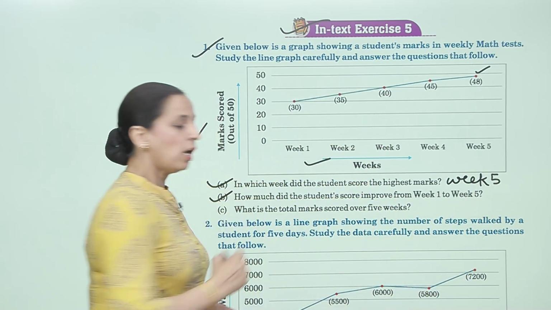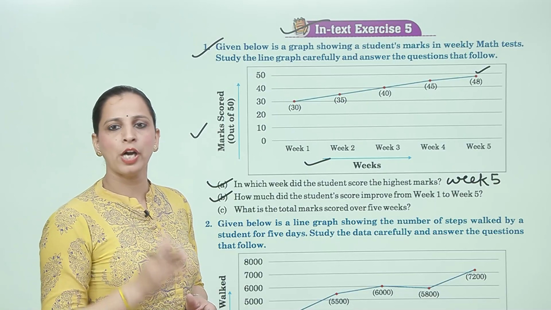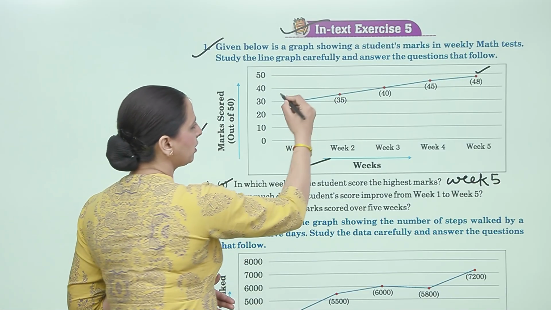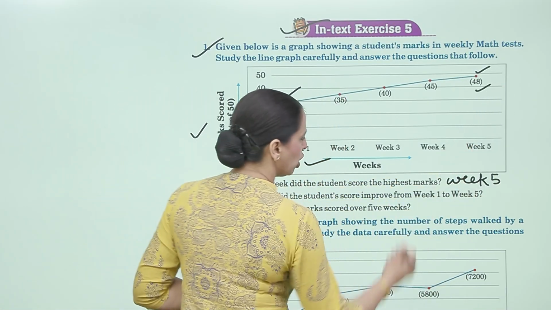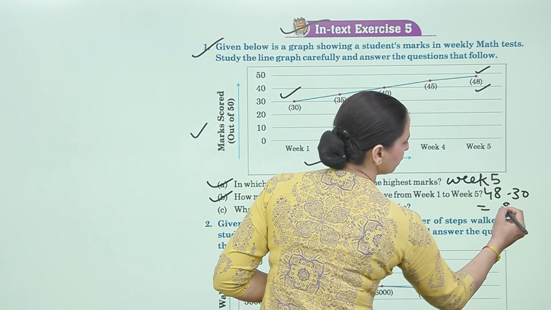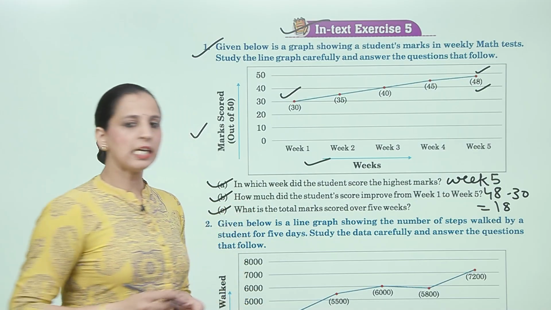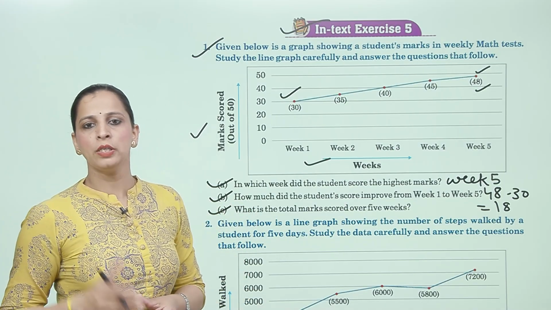Now next, how much did the student's score improve from week 1 to week 5? Week 1 में 30 and week 5 में 48. So 48 minus 30 is equal to 18 marks. Now next, C, what is the total marks scored over 5 weeks?